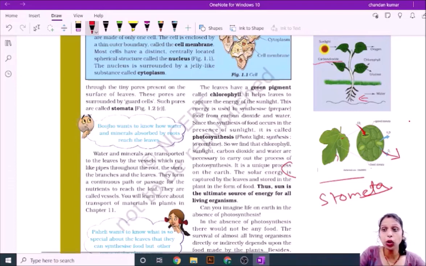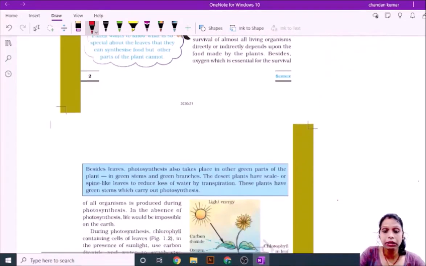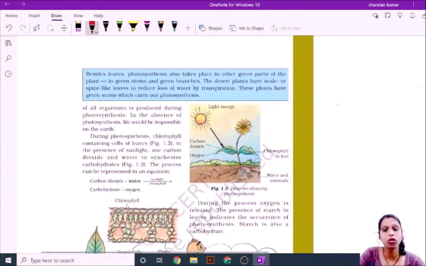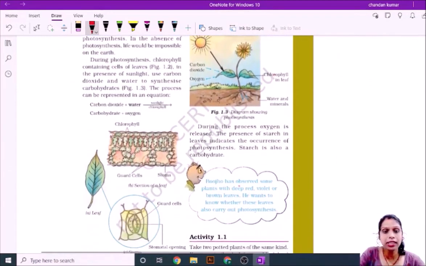I will discuss the process of photosynthesis here. You can see through this equation you would understand all the concept of photosynthesis. What happens?